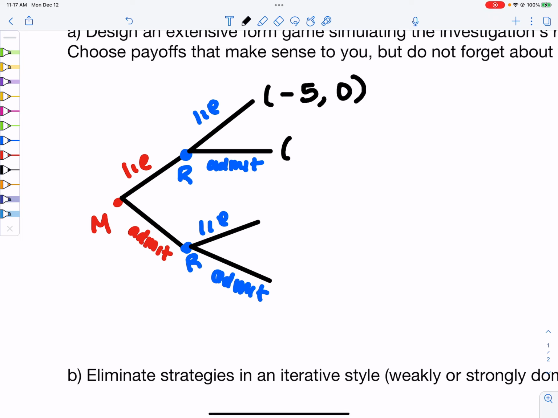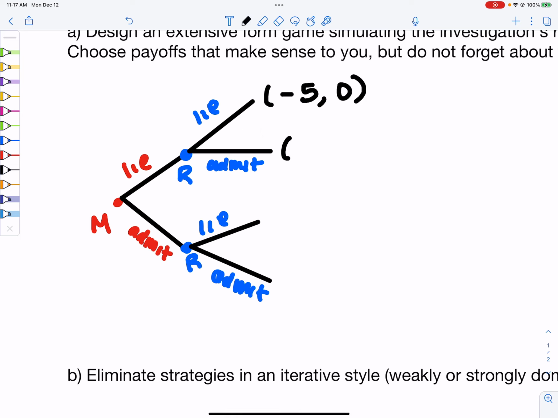So here, Marta lies, but Ransom admits. So because Marta lies, she's protecting her family, of course. But Ransom admits, hey, you know what, I did switch the meds.